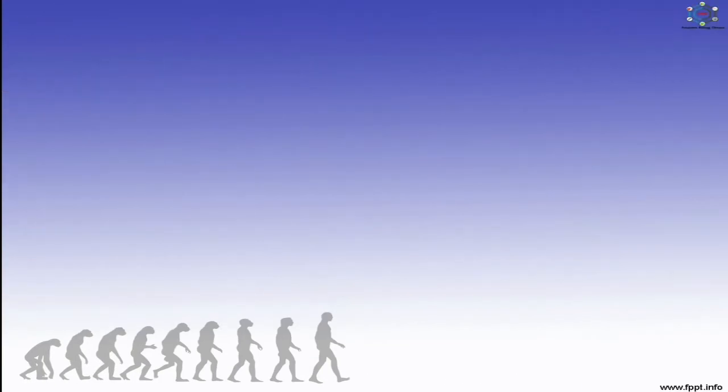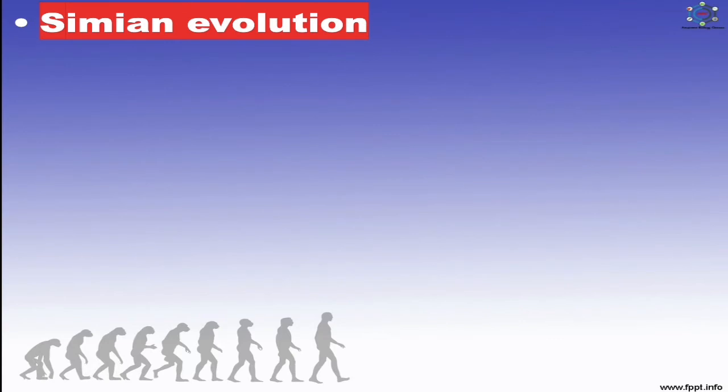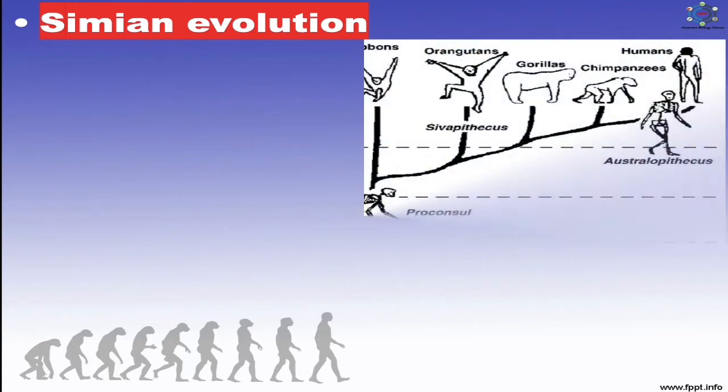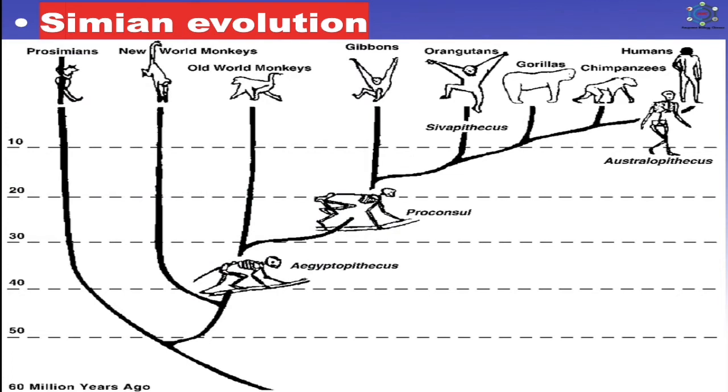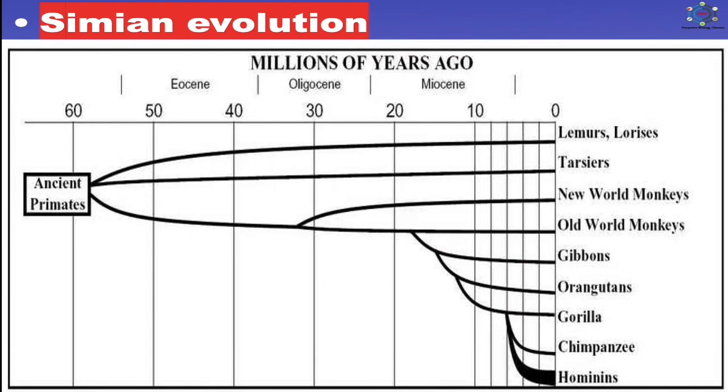Now after this, here is simian evolution. So what is simian evolution? Among the primitive primates, the tarsiers are nearer to the anthropoids or higher primates called simians, namely monkeys, apes and humans. The tarsiers may have been ancestral to the simians. The New World monkeys, the Old World monkeys and the tailless primates, that is apes and man, also arose independently from the Tarsioid stock about 36 million years ago in the Oligocene epoch.